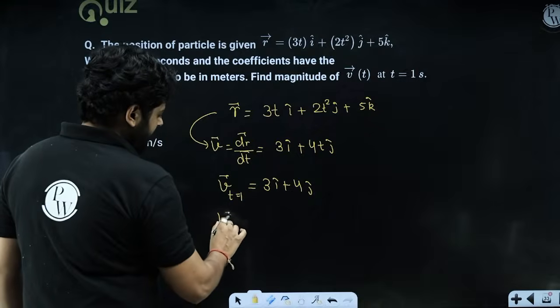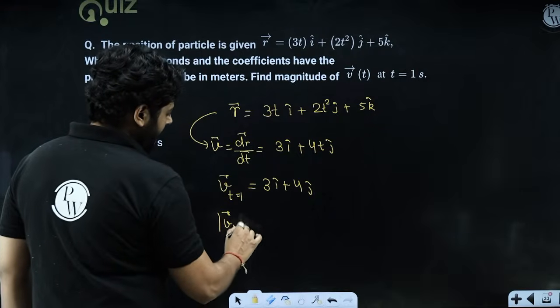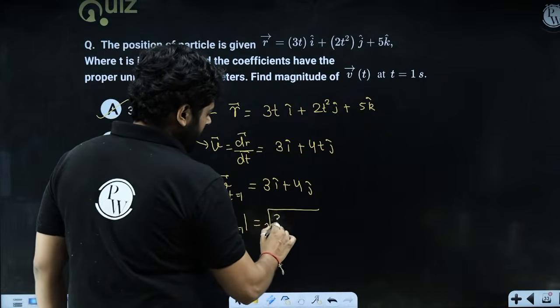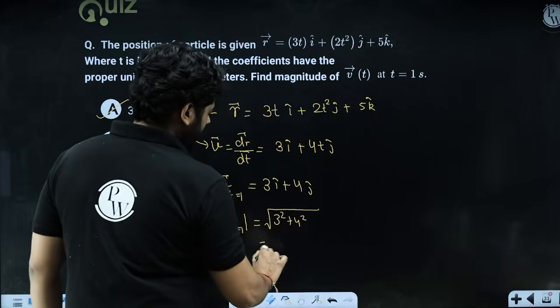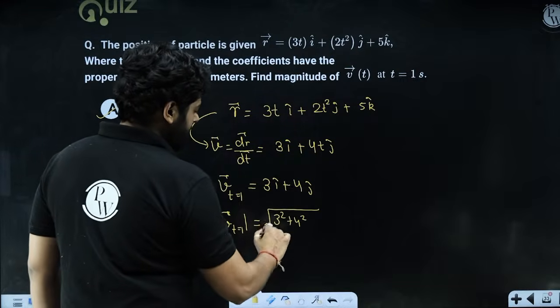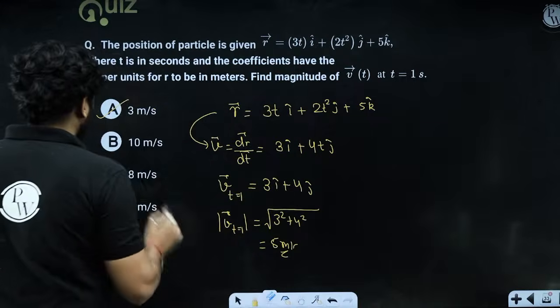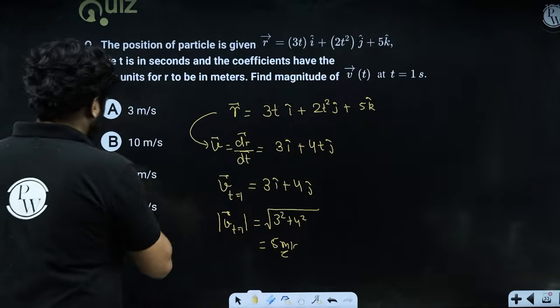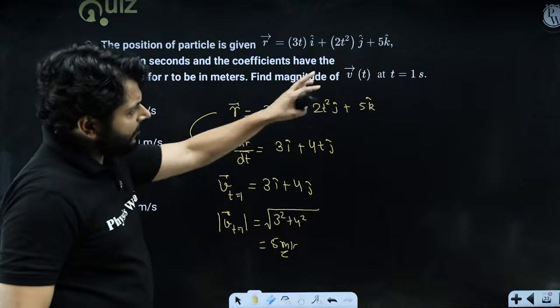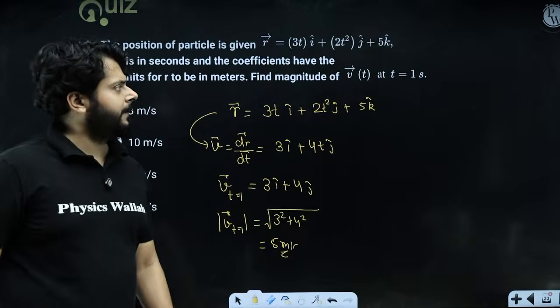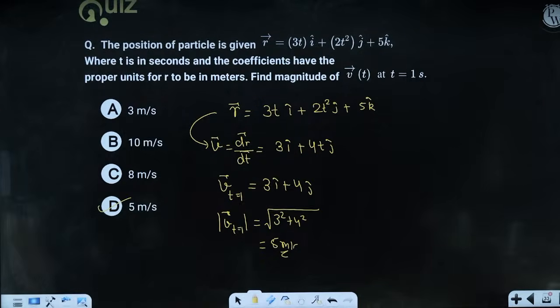So we can get the magnitude of velocity at t equals to 1: under root 3 square plus 4 square. No worries about that. 9 plus 16, under root 25, which is 5 meter per second. So that can be corrected. We have to find the velocity not at t equals to 0. We have to find the velocity at t equals to 1 second, right? I hope that is very, very clear. Simple question.